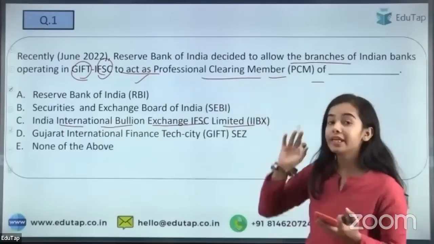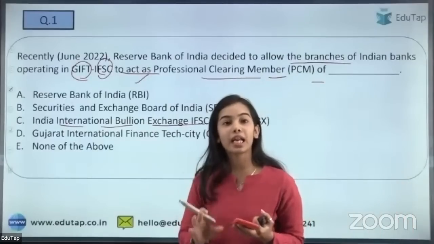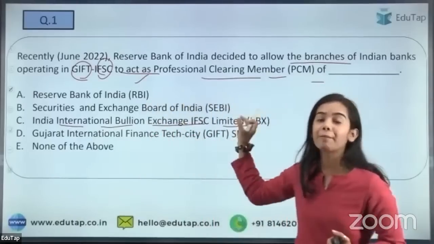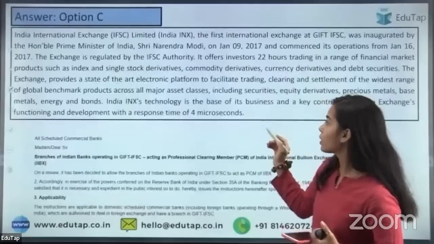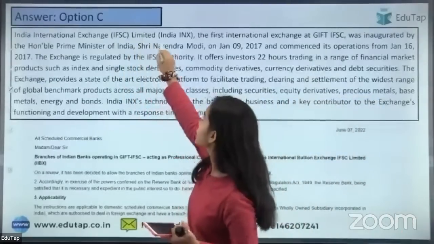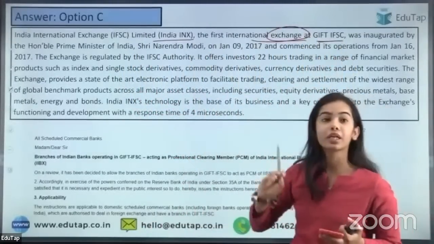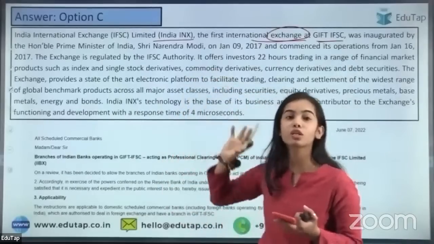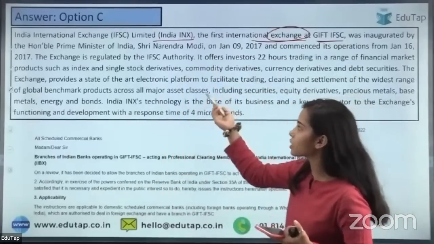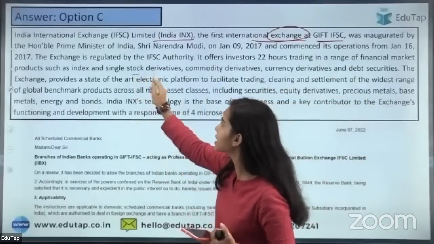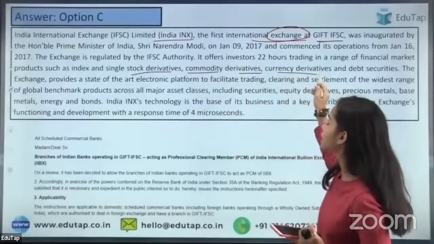The Indian branches of the banks have been allowed to be the clearing member of this. India International Exchange Limited is the first international exchange in the GIFT IFSC, and it was trading in many things like stock derivatives, commodity derivatives, currency derivatives.